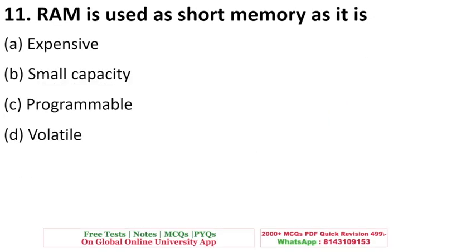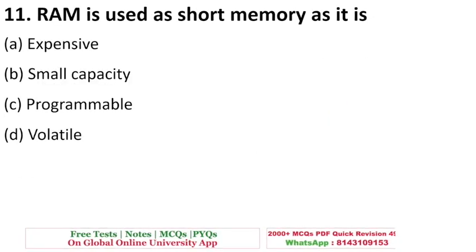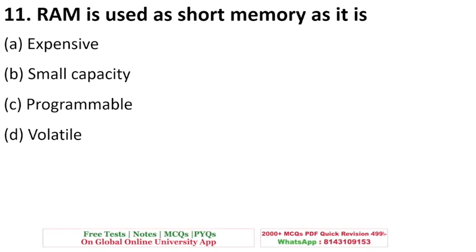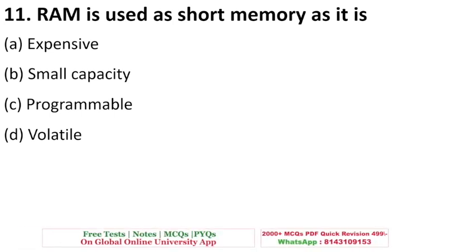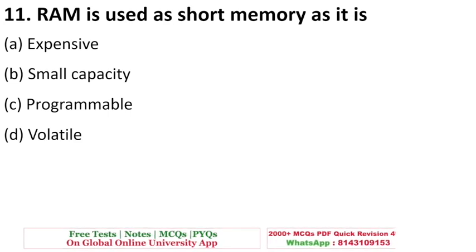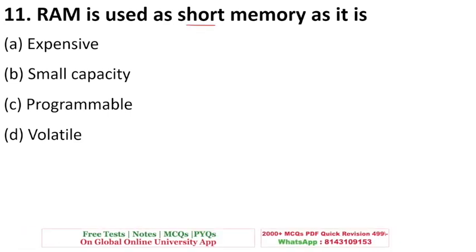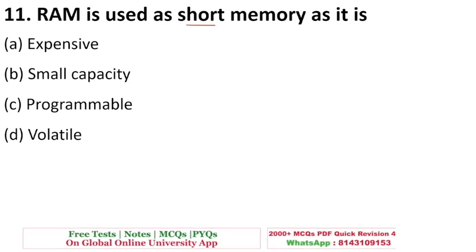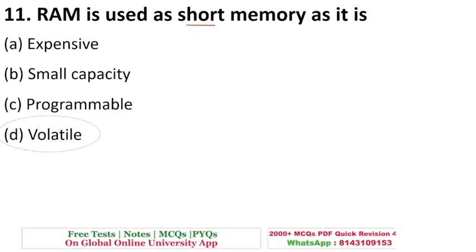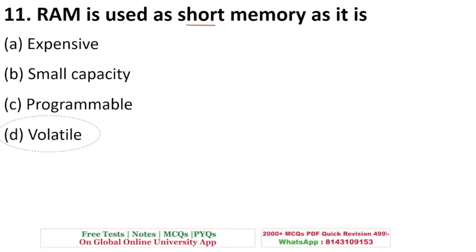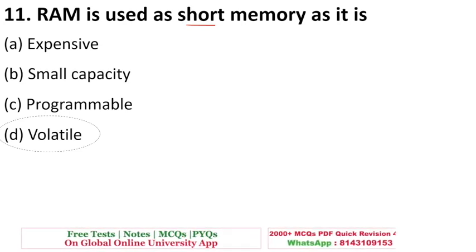Okay. RAM is used as short memory as it is expensive, small capacity, programmable, or volatile? So RAM is used as short because short means for a very small duration. Because it is volatile, whatever is stored inside the RAM, whenever the computer switches off, everything disappears or vanishes.